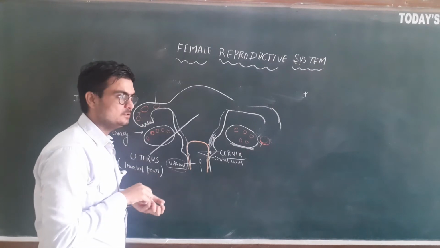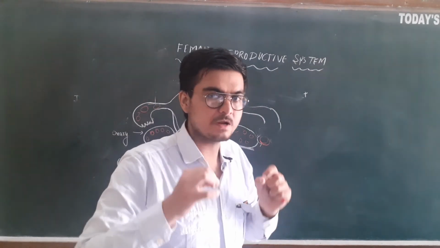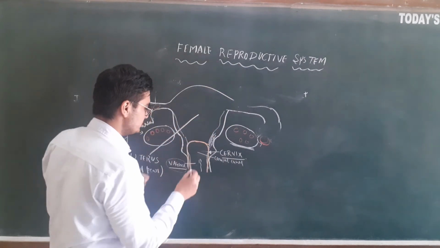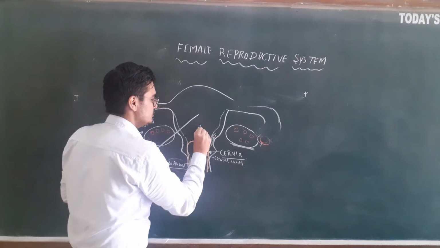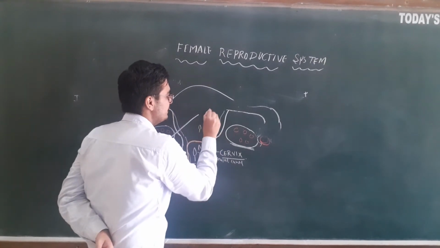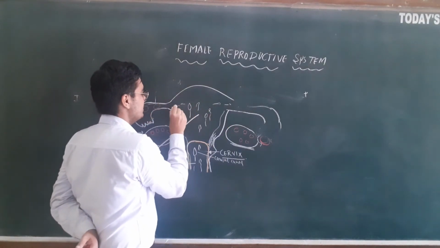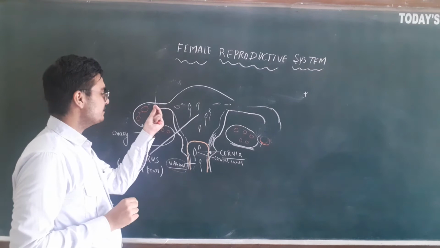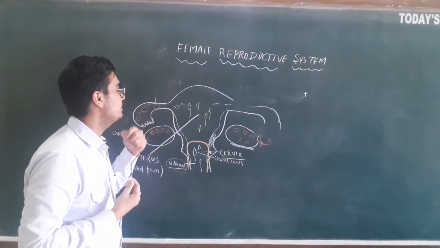Now what happens if the female has had sexual intercourse at the proper time, so that the male has deposited sperms through the penis? Sperms are also travelling in the female reproductive tract. So sperms will reach here and the ovum will also reach here, and fertilization can occur.